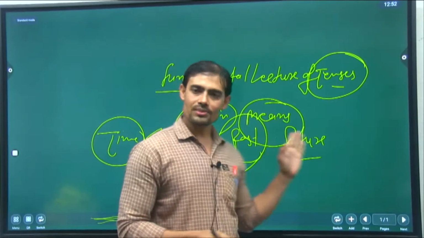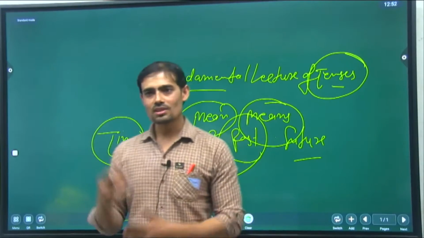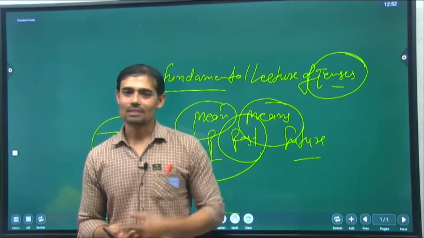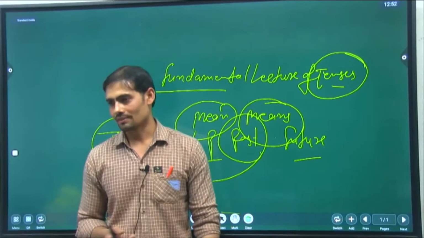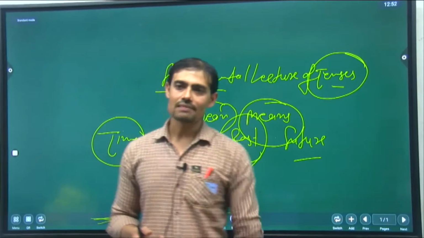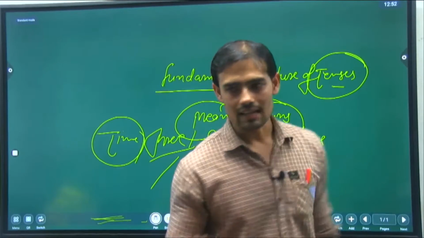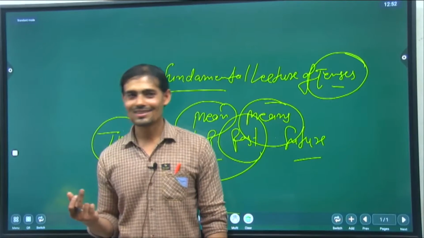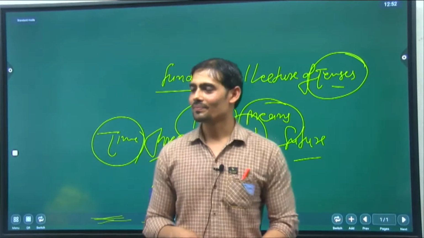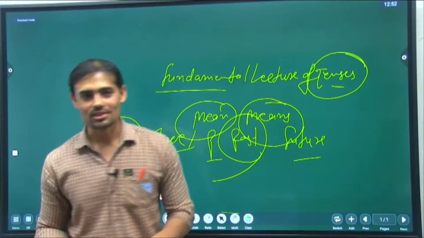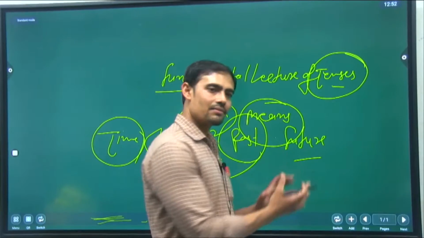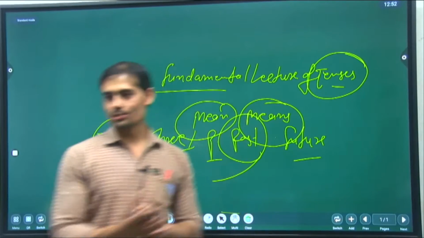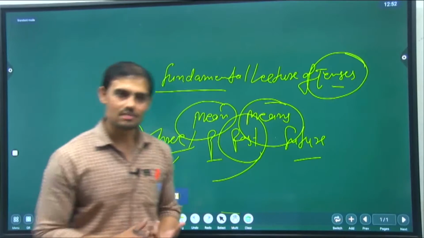Okay, so future indefinite means in the future we will do something, but that will not be counted as confirmation. Okay, so future indefinite: I will read, I will help, not confirmed. I will help you. No, right? It may be and may not. So totally based on imagination. So future indefinite is used as you have used present indefinite and past indefinite.